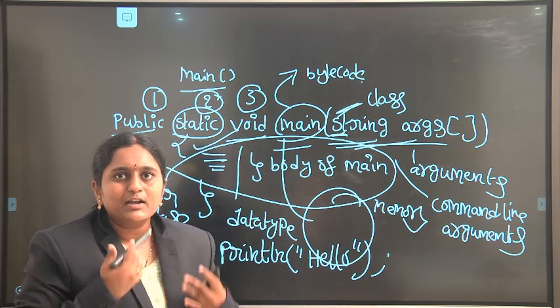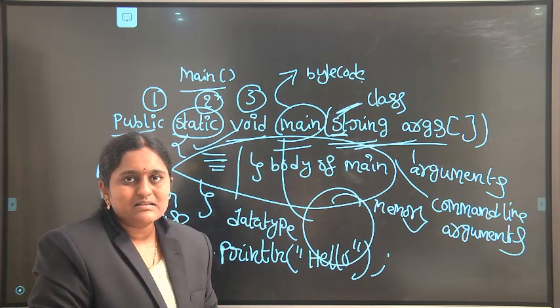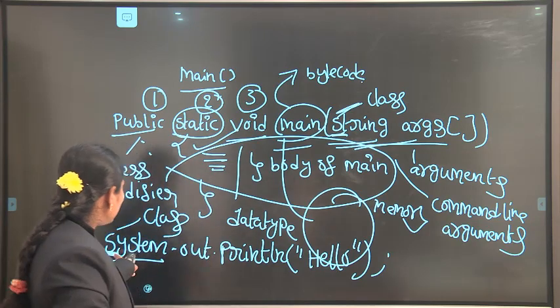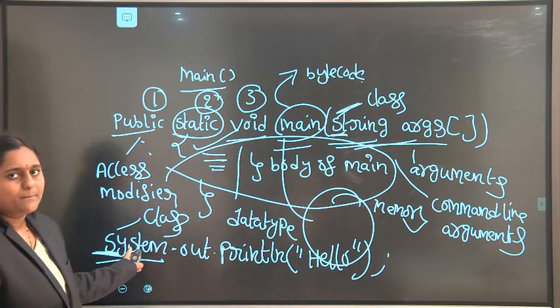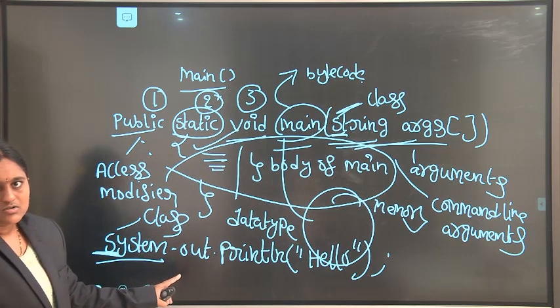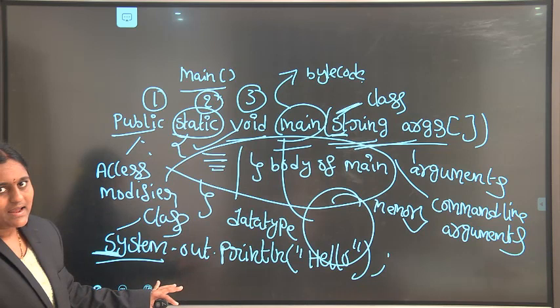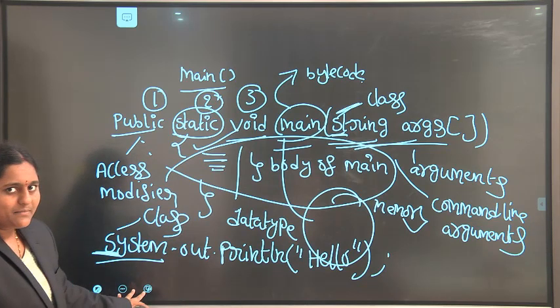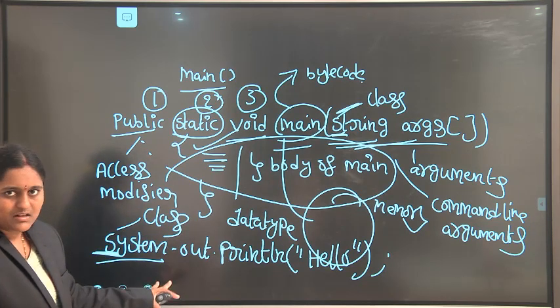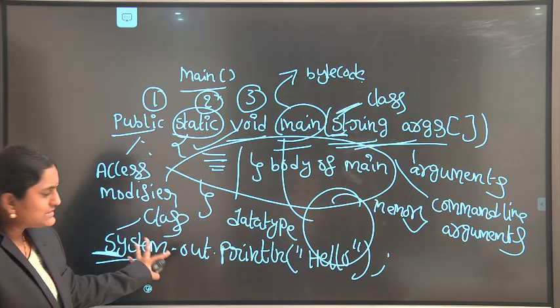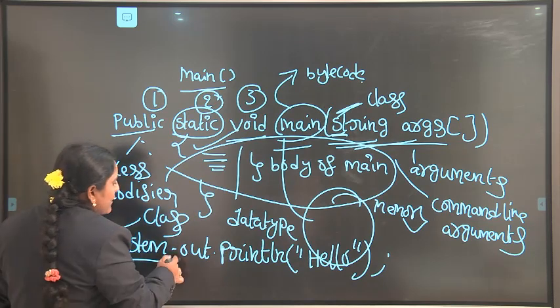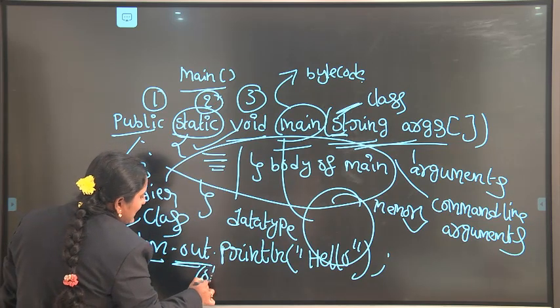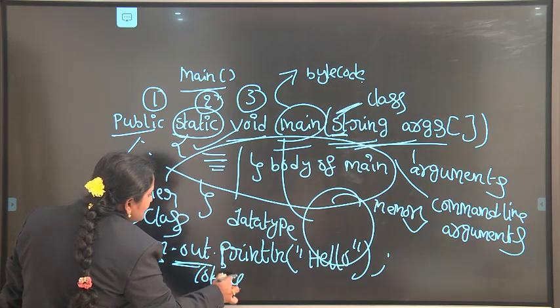For example, if I forget to keep an uppercase letter in the System class, the Java compiler cannot compile our statements. At the time of compilation it leads to an error, a compile time error. System is a predefined class, and its first letter should start with an uppercase letter only. Out is an object of the System class.